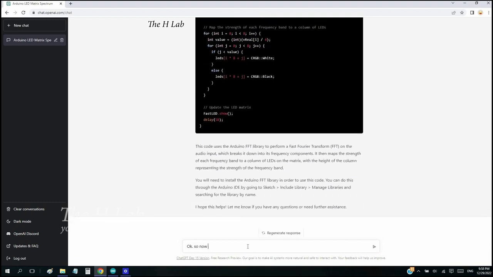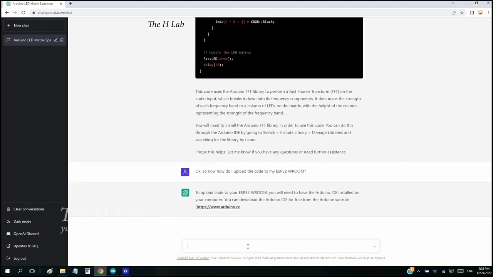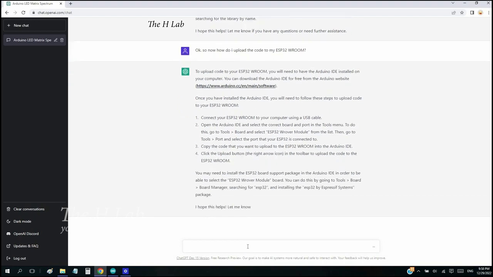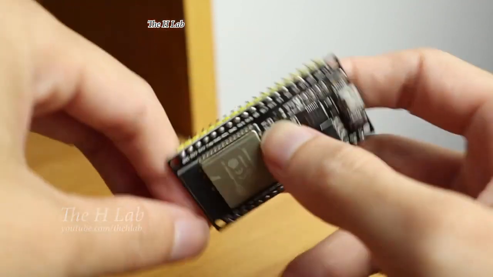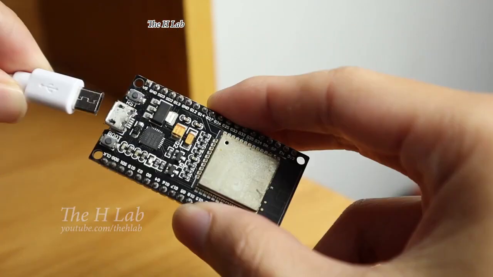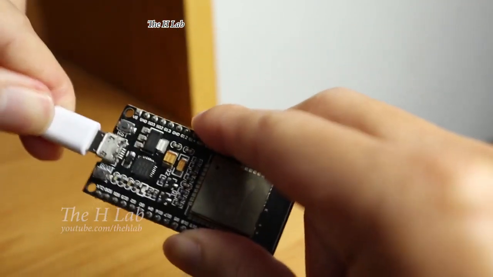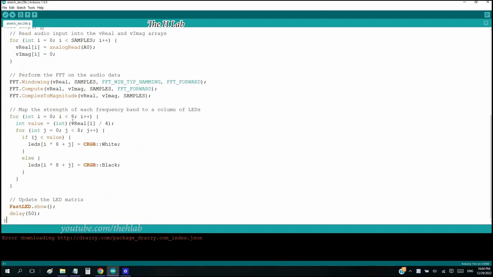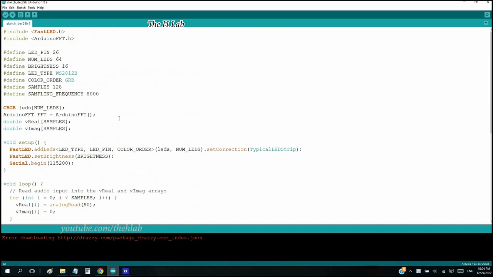Now ask ChatGPT how to program my ESP32 using this code. It says that I need to connect my ESP32 to my computer. Here is my ESP32 board. Let's plug it in, then copy the code to Arduino IDE and save the project with an arbitrary name.